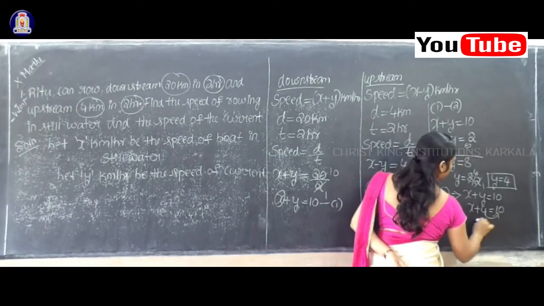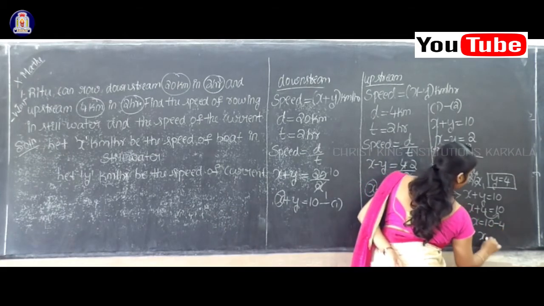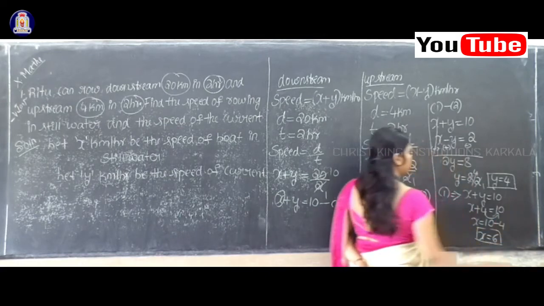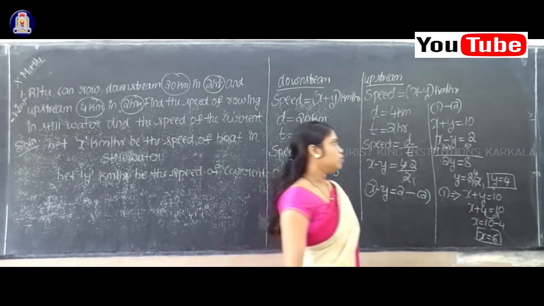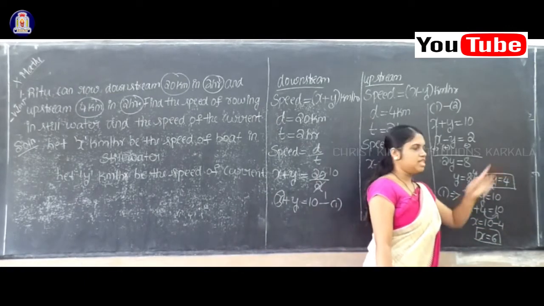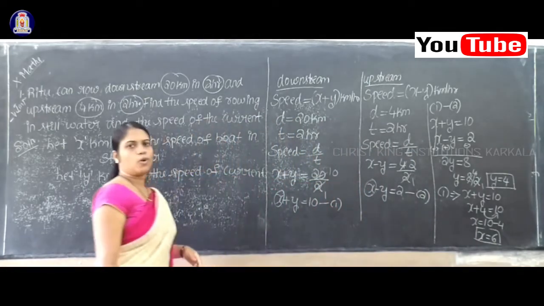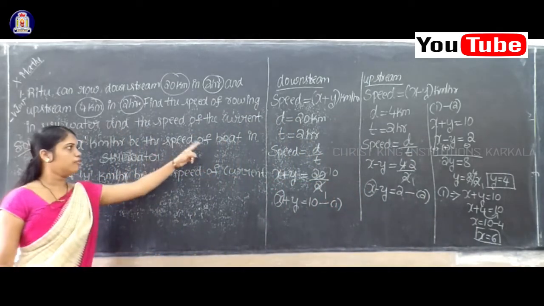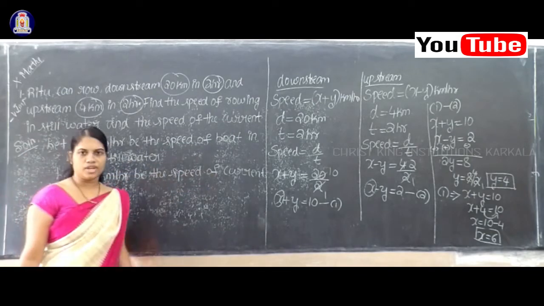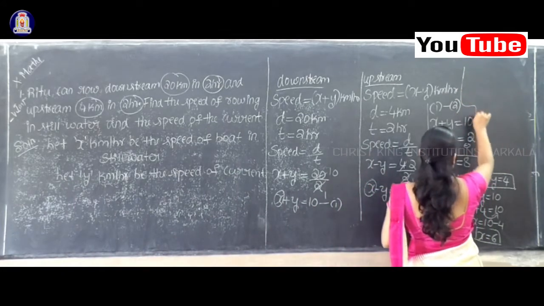Shift this 4 to the right hand side so that we get 10 minus 4. So 10 minus 4 equal to how much? 6. So therefore the value of x is equal to 6. The value of y is equal to 4. Right? So here x and y means what? x means the speed of the boat in still water and y means what? Speed of current.